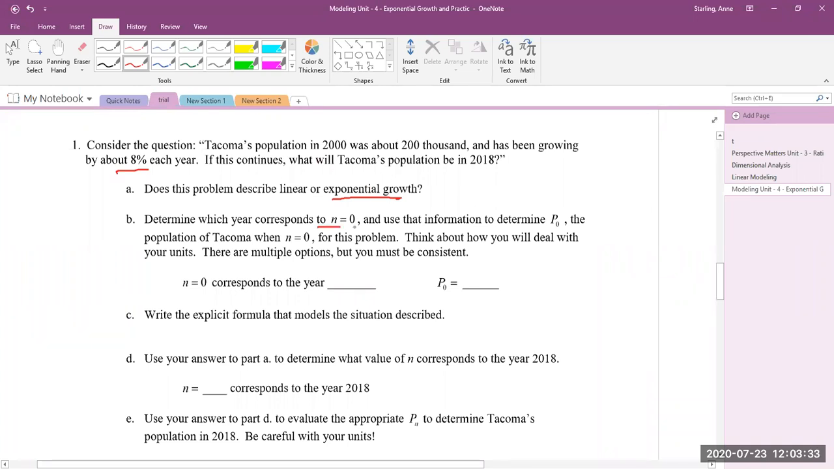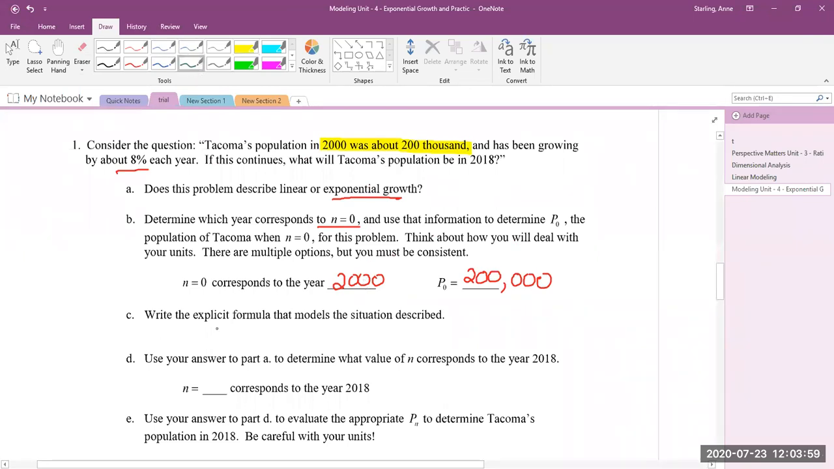So then it says, what corresponds to year zero? Year zero, or n equals 0, means where did we start? We started at the year 2000. So at the year 2000, there were 200,000 people. That's our initial value. It doesn't have to be year zero, any of that. It's where the problem started. So this gave us our initial value information.